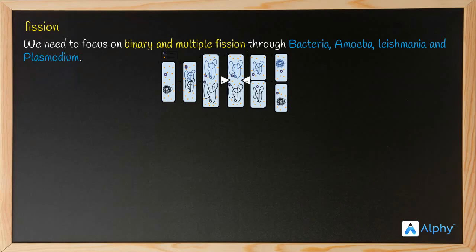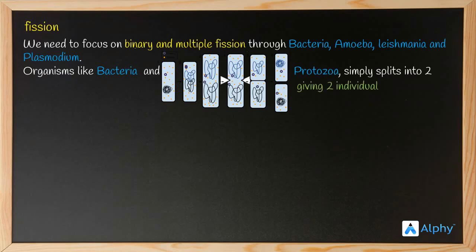So, what does the fifth imply? In the fifth, there are two cells, right? But they are not separated. But each cell is having a nucleus and a cellular apparatus. What about the sixth one? A single cell was split into two daughter cells. That exactly happened in that picture, and that is binary fission. Why binary fission? Because a single cell was broken down to two pieces, hence the name binary. Okay, I hope you got it. Organisms like bacteria and protozoa simply split into two, giving two individuals.